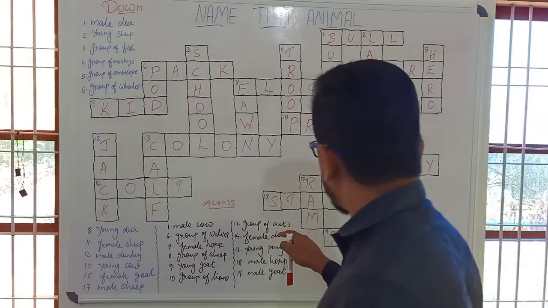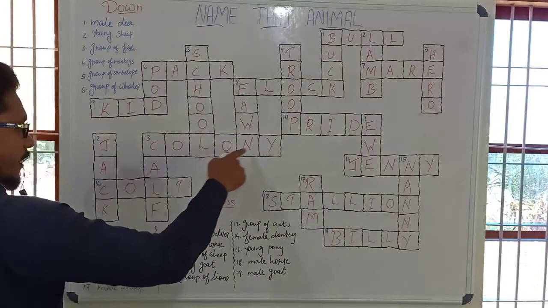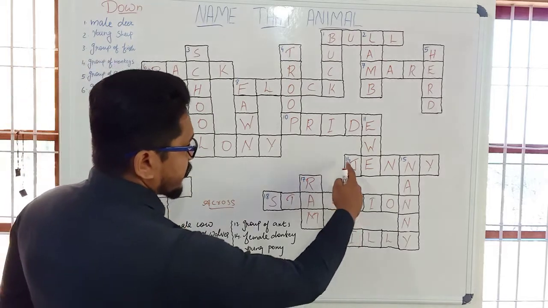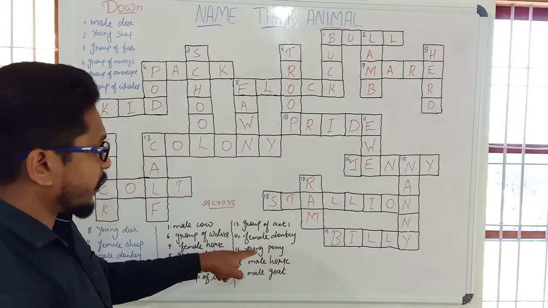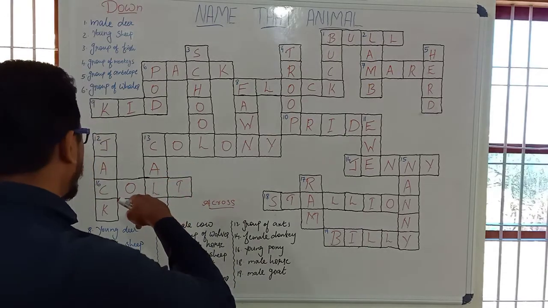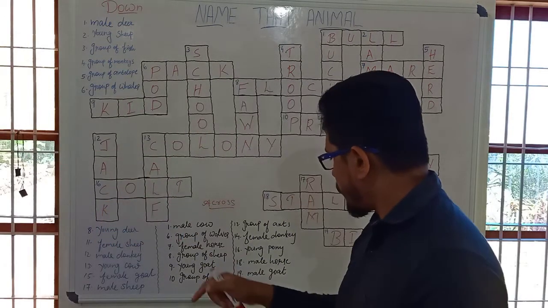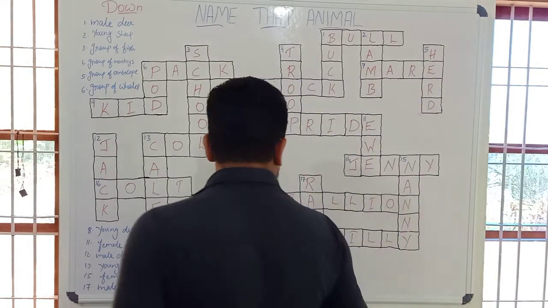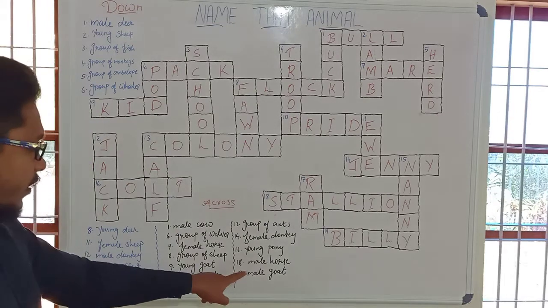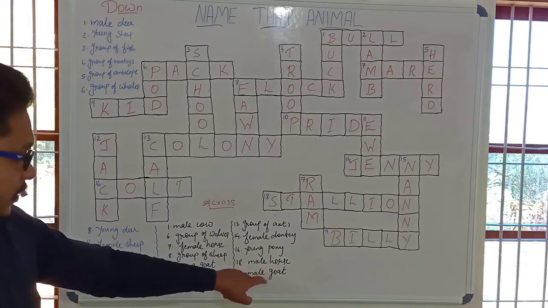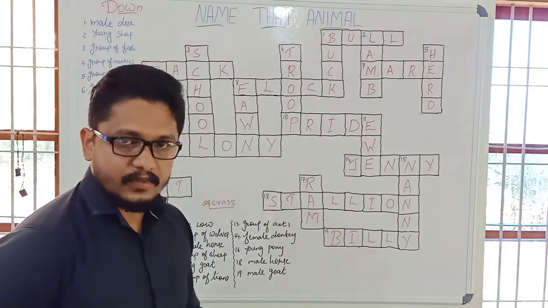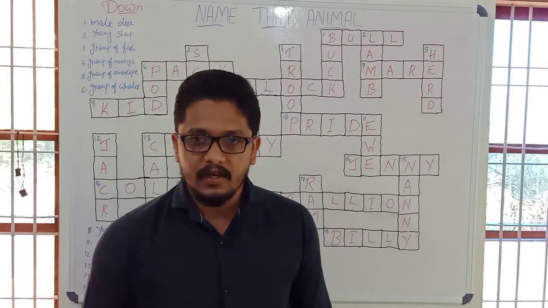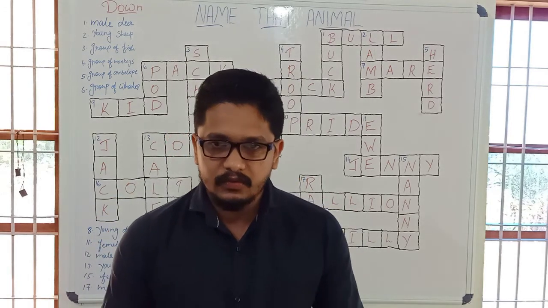Group of ants, it's colony. Female donkey, 14th one, it's Jenny. And young pony, 16th one, it's called colt. And 18th one, male horse, it's here, stallion. And the 19th one, male goat, it's Billy. So by this we have completed our crossword puzzle. I hope it will be very useful to you. Thank you.